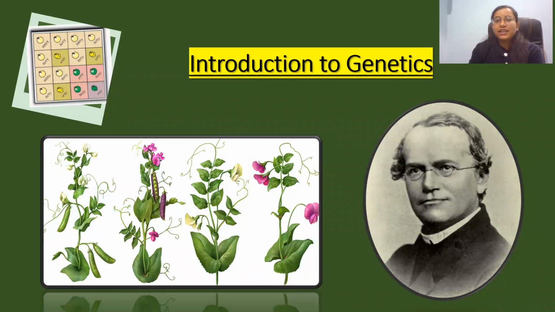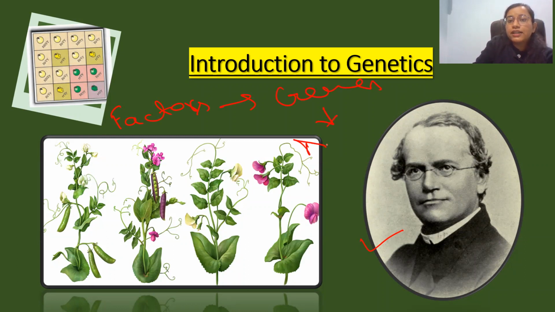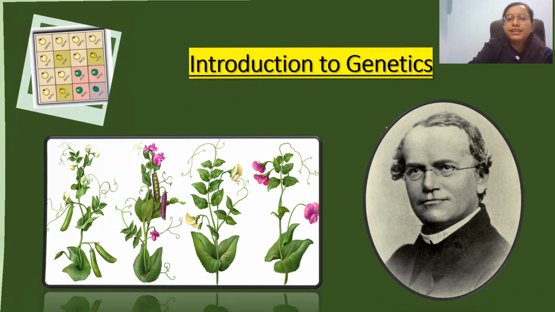So let's start from the beginning. There was a scientist called Gregor John Mendel. As you can see his picture in the slide, he's Gregor John Mendel. He's also known as the father of genetics because at the very first he gave the idea that there are some factors which are responsible for passing traits from one generation to another. And later on, these factors were called genes. So these factors are now known as genes, and genes are made up of DNA.